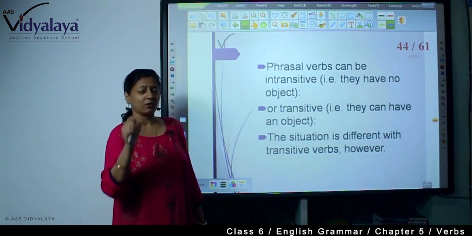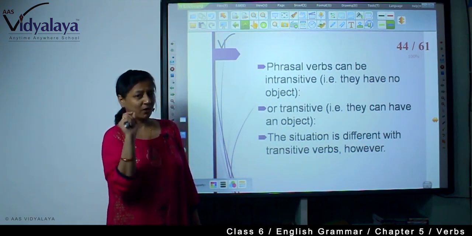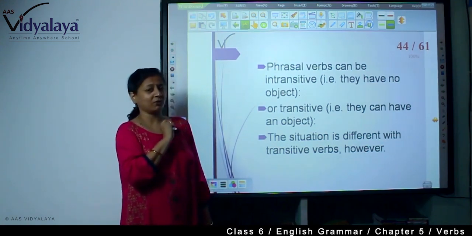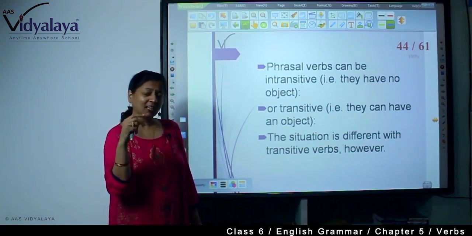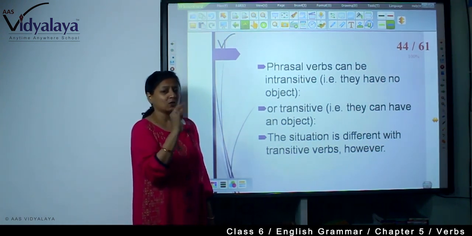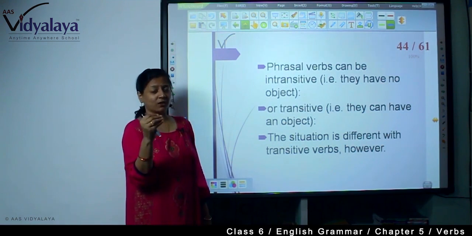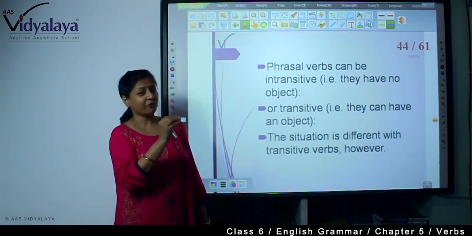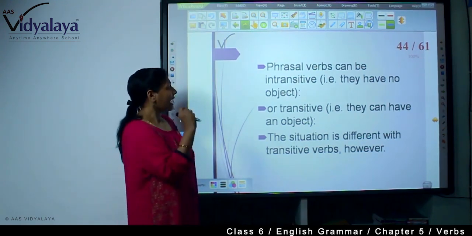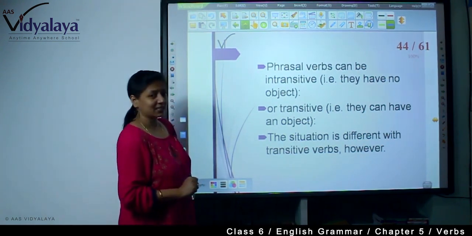So what is the phrasal verb? We use the phrasal verb when we are adding with a verb, an adverb or a preposition. So when we are adding a preposition or adverb with a verb, its actual meaning changes and it gives another meaning to that word. So you have seen there are three types of multi-word verbs, prepositional, phrasal and phrasal prepositional. These three come under the name phrasal verb. And phrasal verbs can be intransitive and can be transitive.